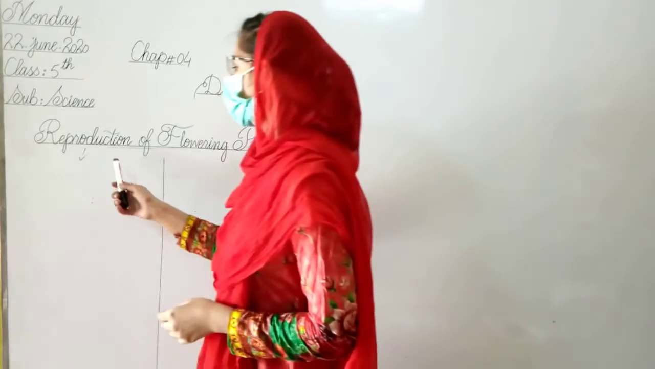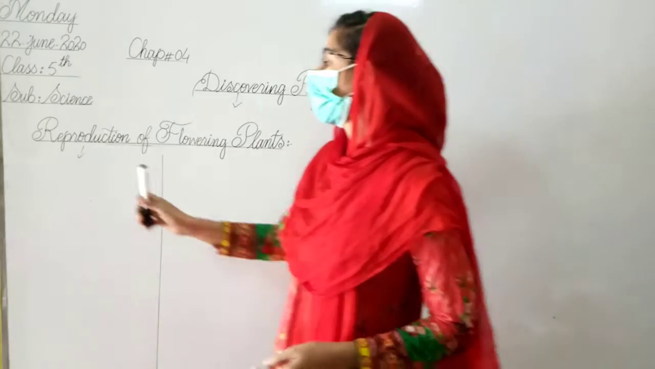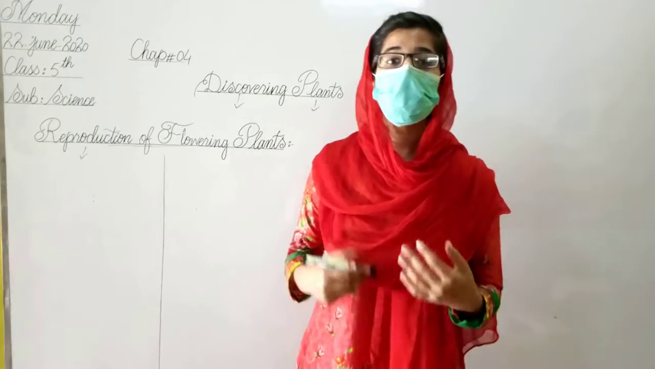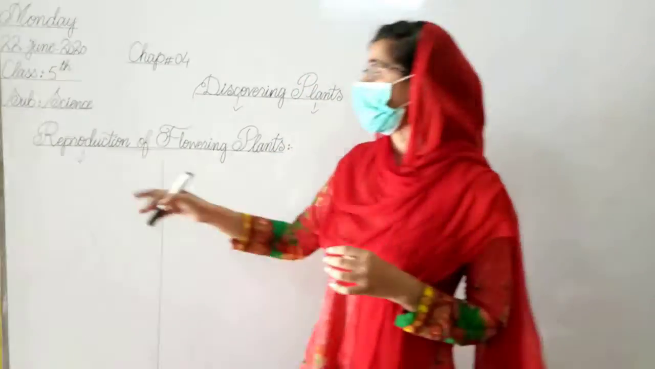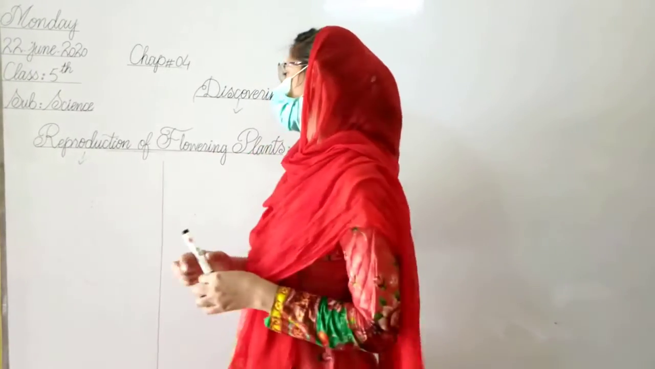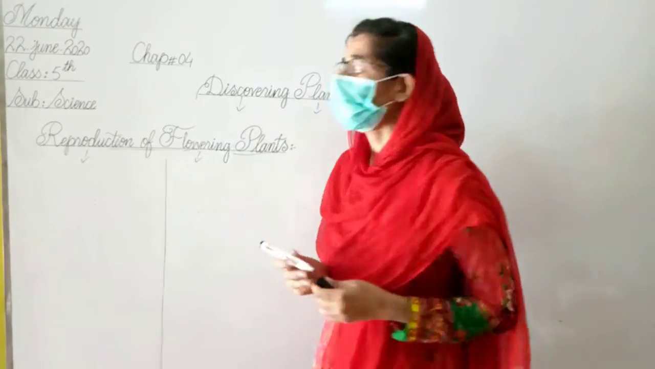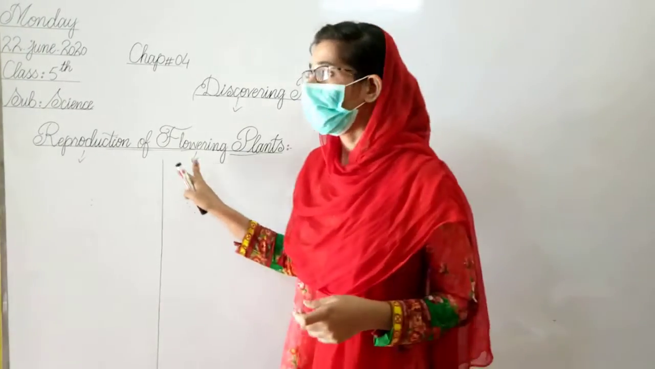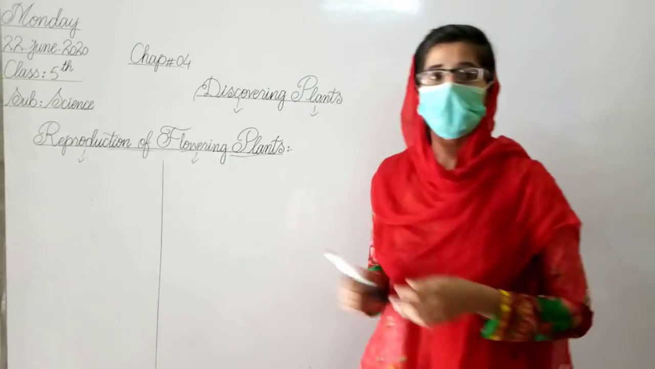Now come to our first topic, which is reproduction of flowering plants. First of all, what is reproduction? Reproduction is a process in which new offsprings are produced. Offsprings are new baby plants. A process in which new baby plants are produced is called reproduction. And what are flowering plants? Flowering plants are those plants which have flowers and which have both female and male parts.